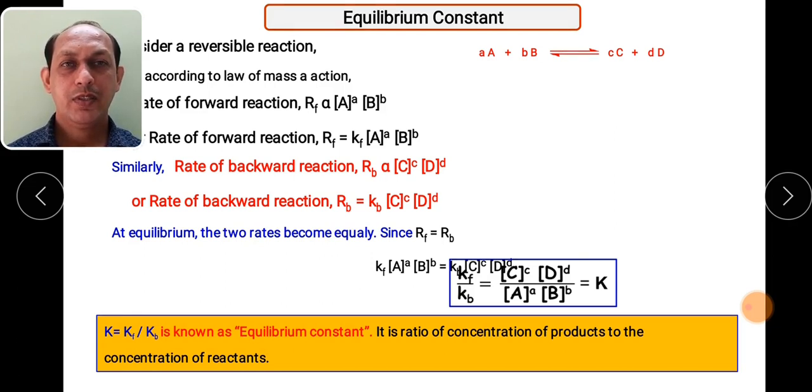मतलब इक्विलिब्रियम कांस्टेंट मतलब क्या बोल सकते हैं हम लोग? It is a ratio of concentration of product. C and D क्या है? प्रोडक्ट है. So that's why it is a ratio of concentration of product divided by concentration of reactant. So remember what is equilibrium constant, what is K? Concentration of product divided by concentration of reactants. Remember, so this is being called the equilibrium constant.